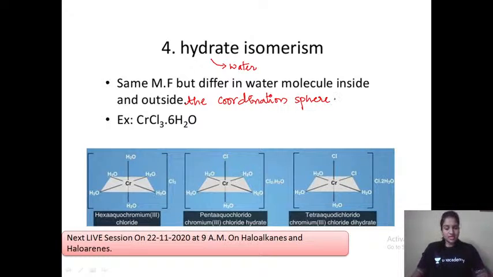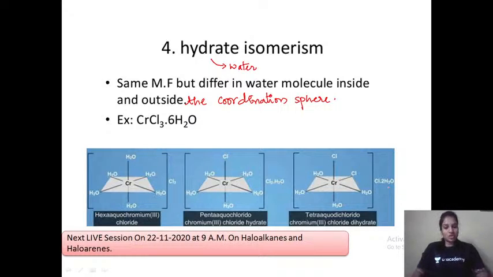Now what is the meaning of this? Here you can see chromium is attached with 6 water molecules, and outside the bracket we have Cl3. In this example, one of the Cl has come inside and one of the water has gone outside, but both of them have the same molecular formula. Let us come back to this one. Here, 2 chlorides have come inside the coordination sphere, and 2 water molecules have gone outside the coordination sphere.